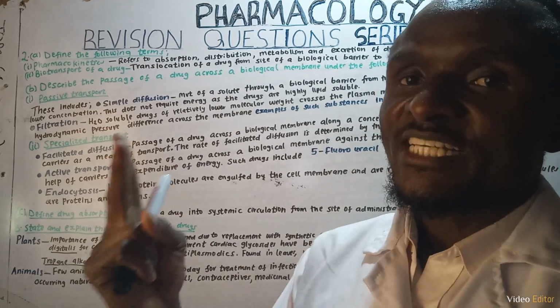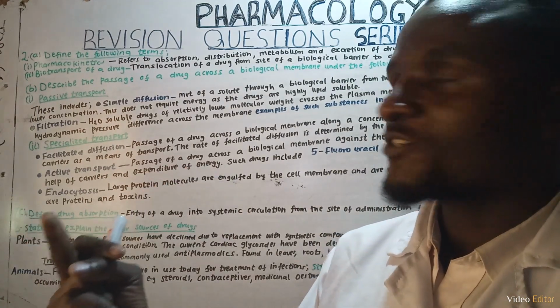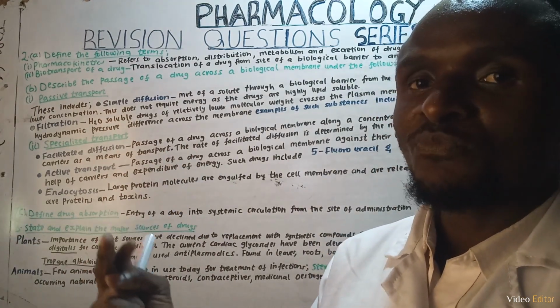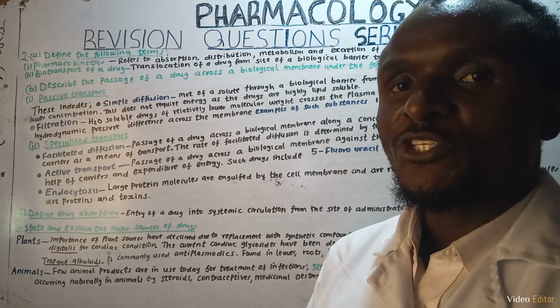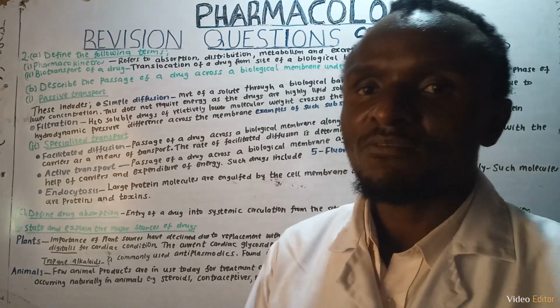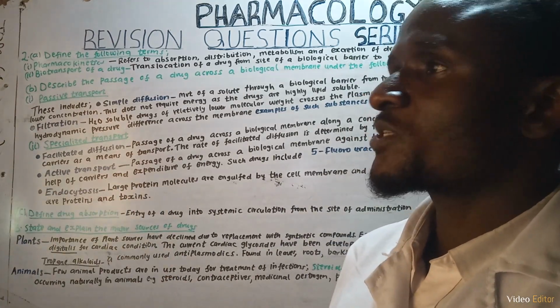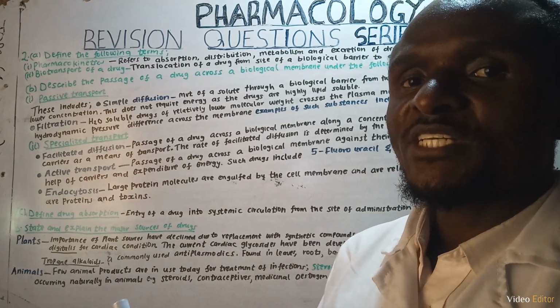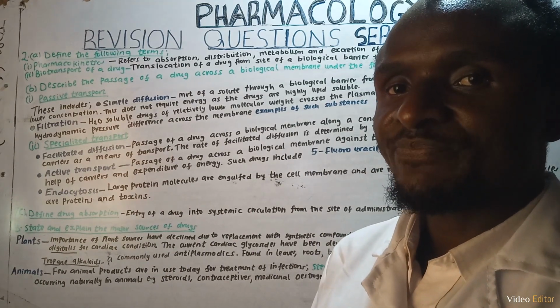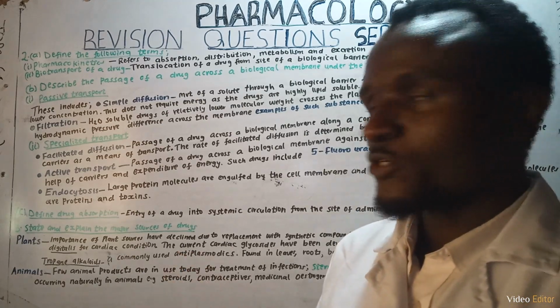We can categorize passive transport into two: simple diffusion and filtration. So what is simple diffusion? Simple diffusion refers to the movement of a drug from a region of higher concentration to a region of lower concentration. Simple diffusion does not require any energy. This is because the drug is highly lipid soluble.